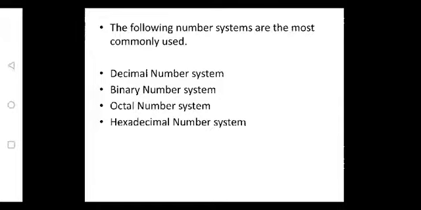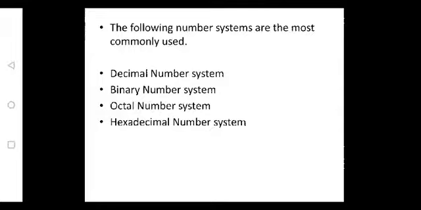Octal number system. The total number of digits in case of octal number system are 8. That is, base is 8 and the numbers are starting from 0 to 7. The last one is hexadecimal number system. Hexa is 6, deci is 10. So the total numbers are 16. So the base of a hexadecimal is 16 and the numbers are 0 to 15.